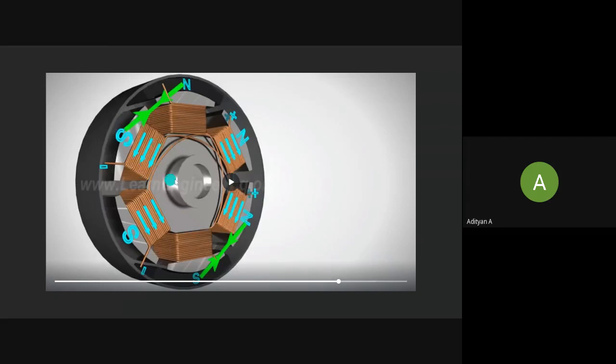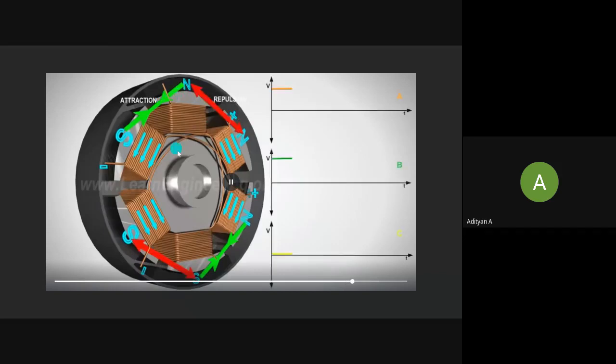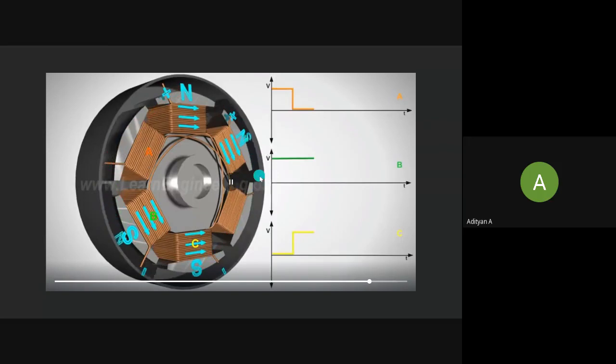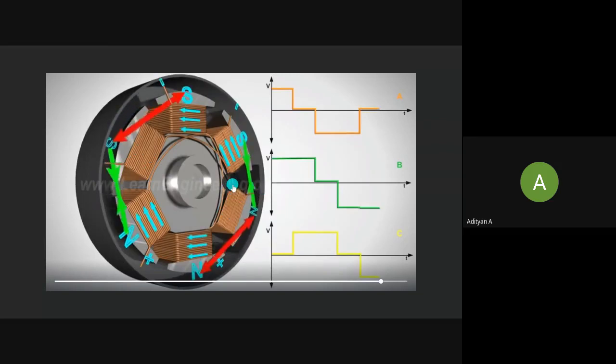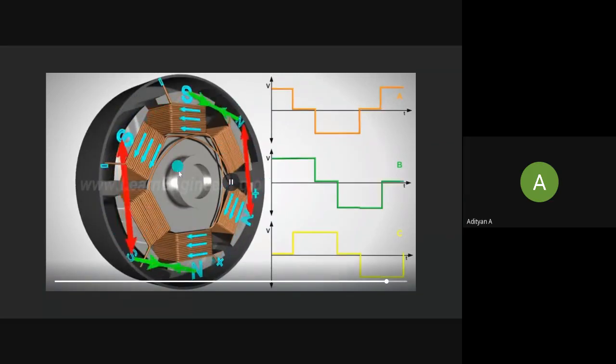See on this diagram, on this motor, you can see here that we have South Pole here and North Pole here. So North is on the rotor here. North and South is going to attract each other, whereas North and North is going to repel each other. So this coil here is going to repel this rotor, as the red arrow suggests, and the green is attraction. The coils are going to attract and repel at the same time. Same goes with the waveform also. You can see how it works.